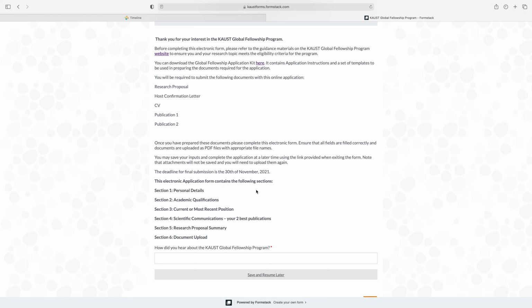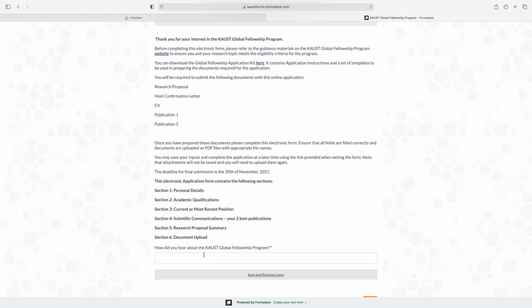This electronic application form contains the following sections. The application form has 6 sections: personal details, academic qualifications, current or most recent position, scientific communication, your 2 best publications, where you have to give the information of your 2 best publications in the application form, research proposal summary, and document upload.